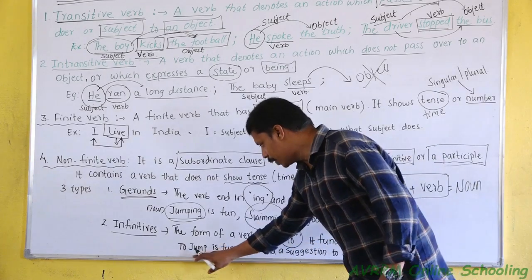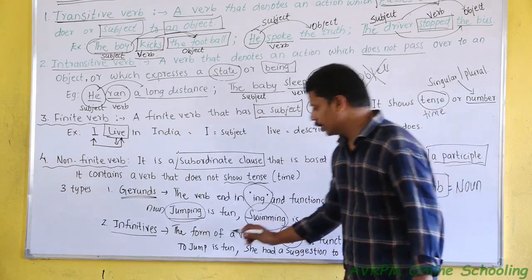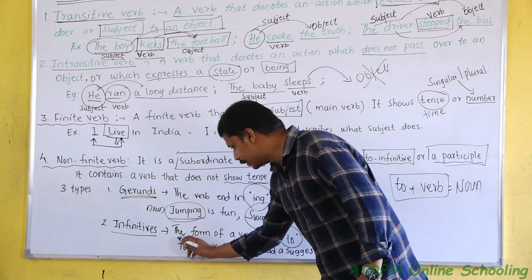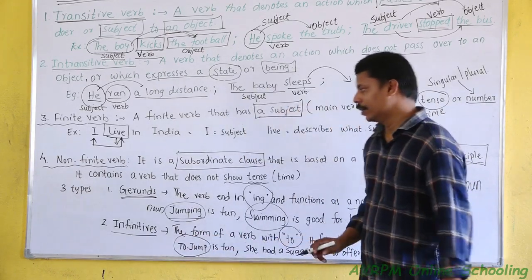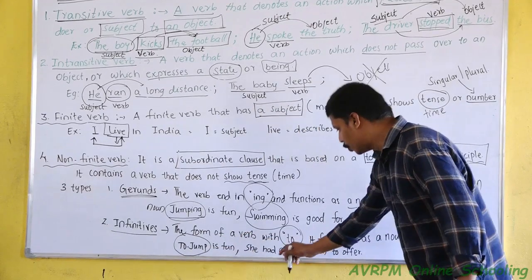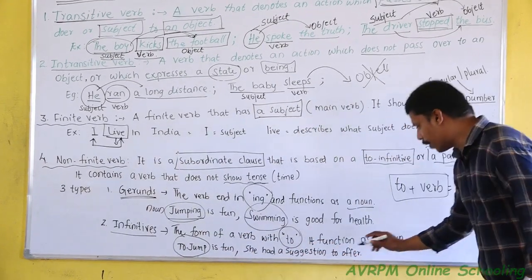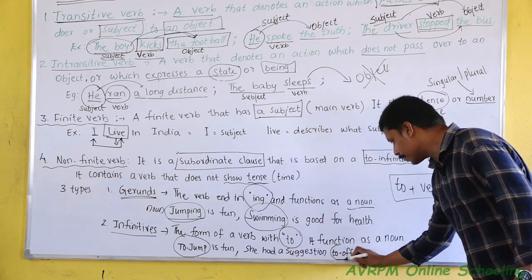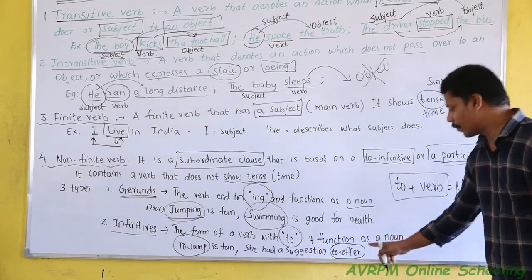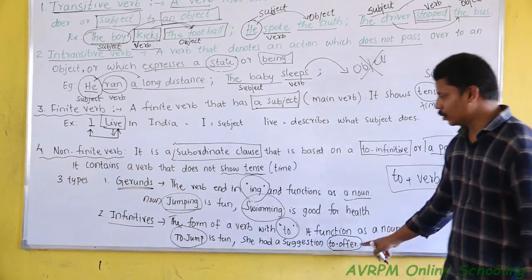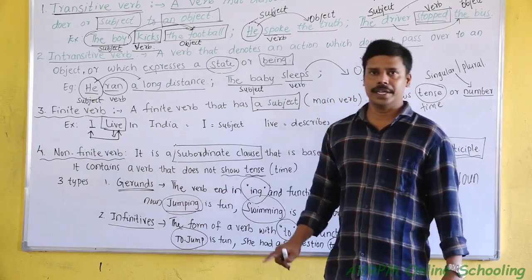Example, to jump is fun. Here, to plus jump is called infinitive. She had a suggestion to offer. To plus offer is also functioning as a noun. Such words are called infinitive.